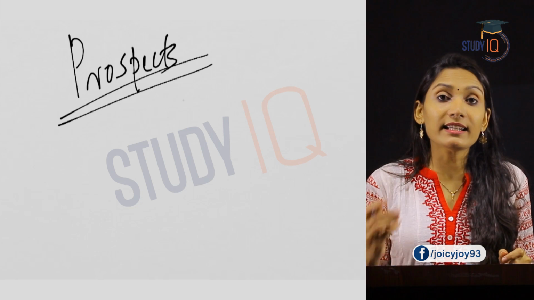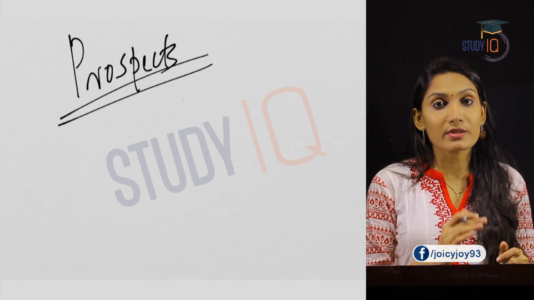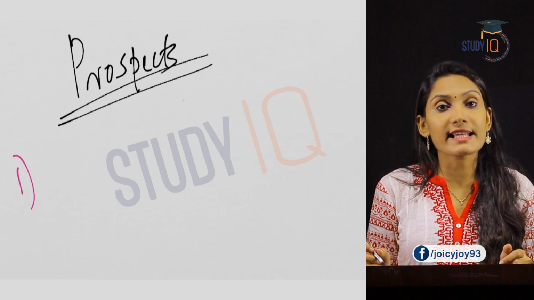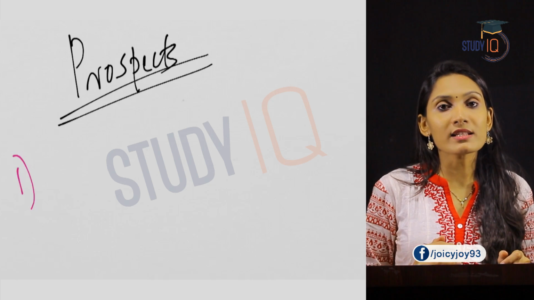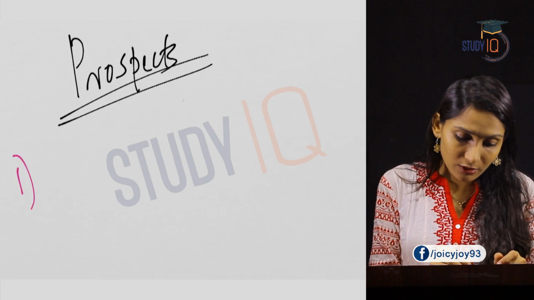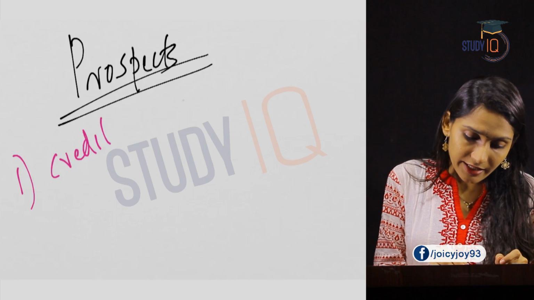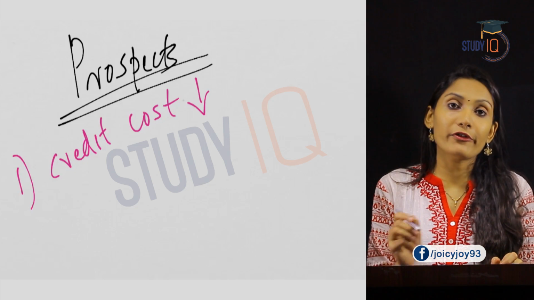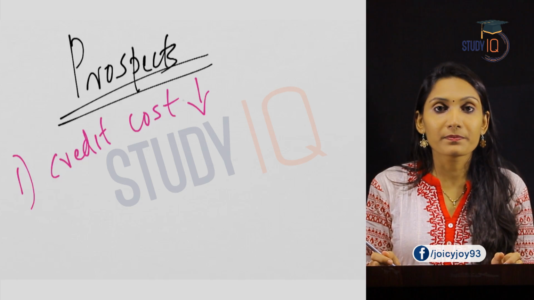See, we have said that the credit cost of these institutions is high for the time being. But what happens in the long run is that the credit cost will come down substantially. So the credit cost will decrease and this will earn them more profits, or the profitability will also increase.